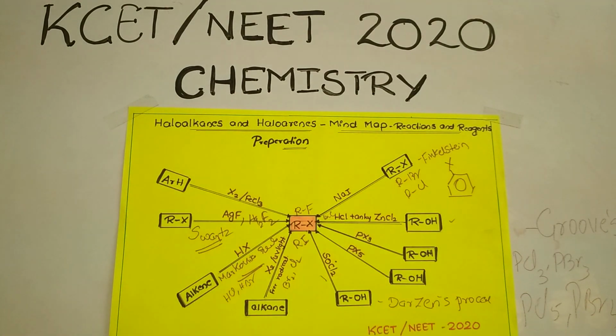So these are methods through which we can prepare the alkyl halide. By using a mind map, we can remember the reactions as well as the reagents. Okay, thank you.